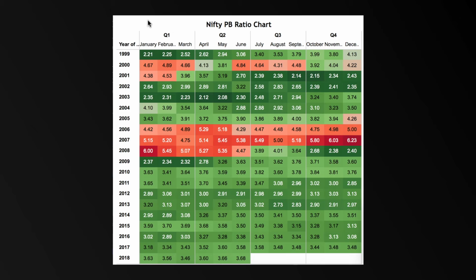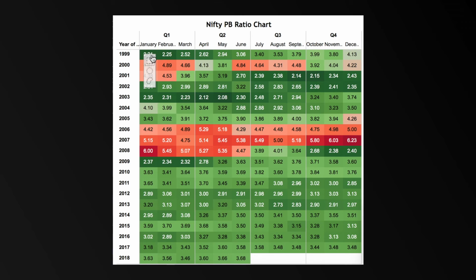So this is a table chart of the Nifty's PB ratio, or the price to book ratio. This is a heat map, and the heat map clearly suggests that the deep green sections are the sections where the market is undervalued, and the deep red sections are the sections where the market is extremely overvalued. So if you recall, the zones for PB ratios are: when it is above 4.5, it is considered to be overvalued, and when it is below 3.5, it is considered to be undervalued.